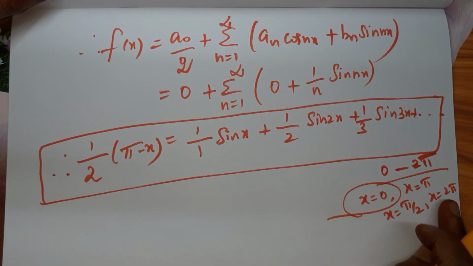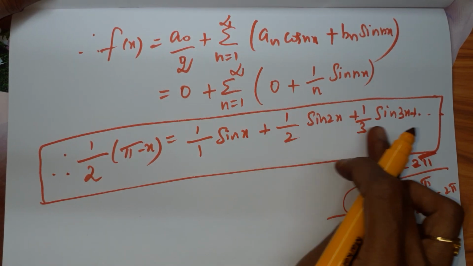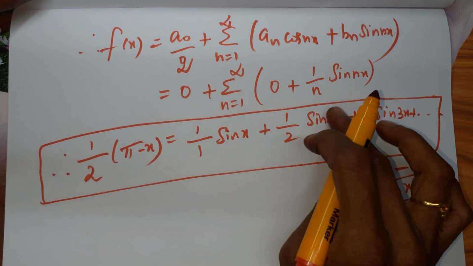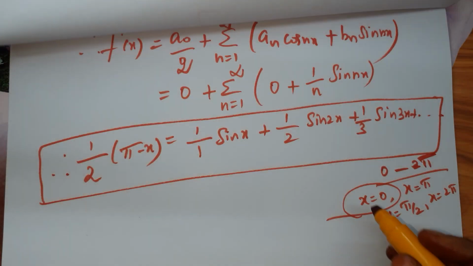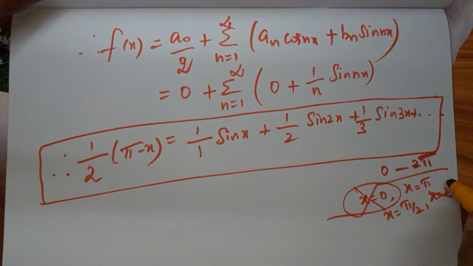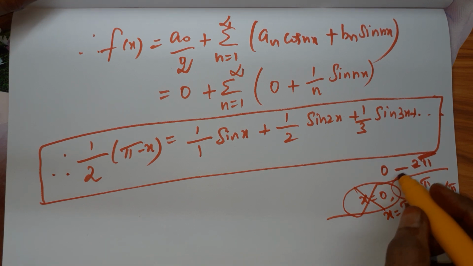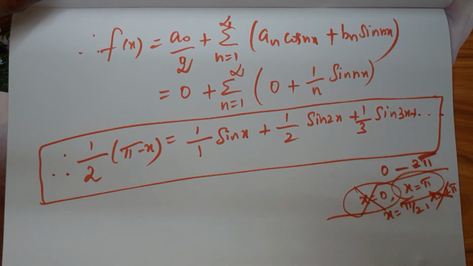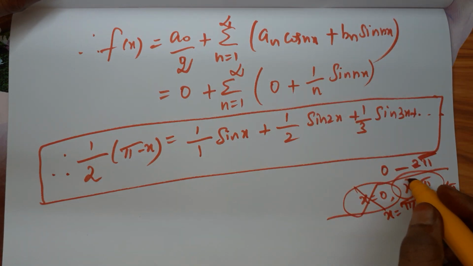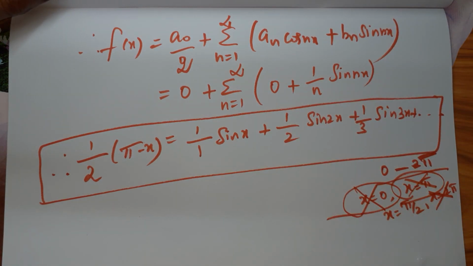If I take 2 pi, sin 2 pi, sin 4 pi, sin 6 pi, everything will give the value 0. So we are not able to get the required result. Come to pi: sin pi, sin 2 pi, sin 3 pi, again I'll get the value 0. So this one also I am not able to substitute.